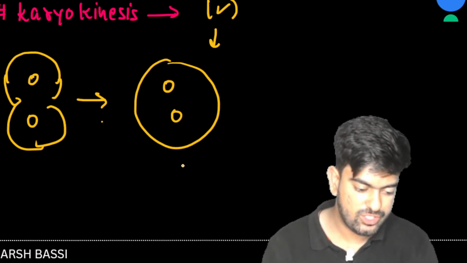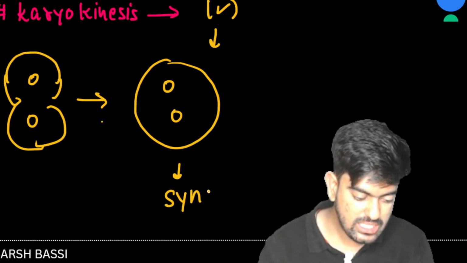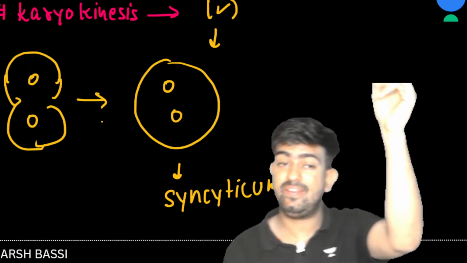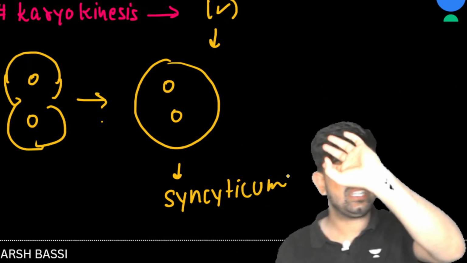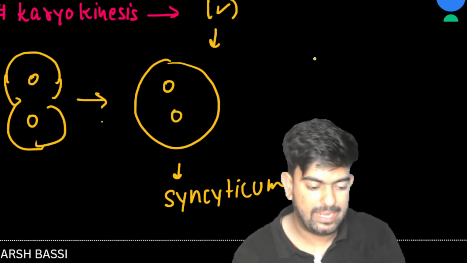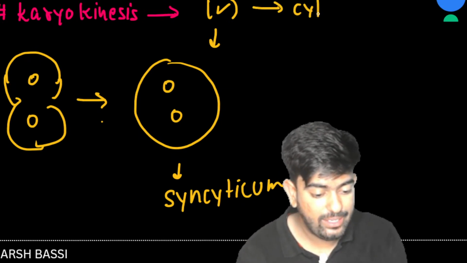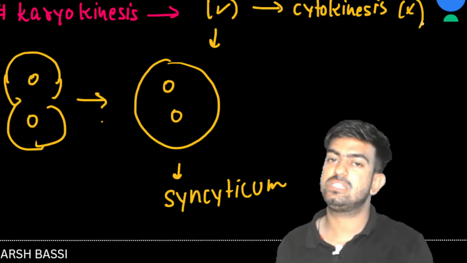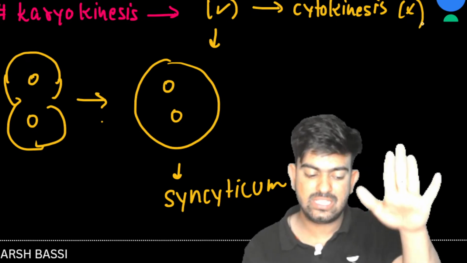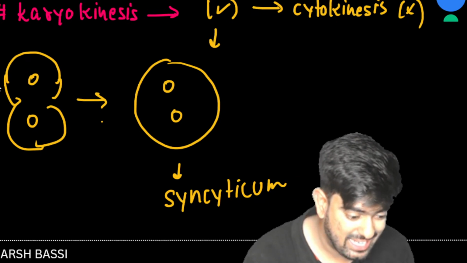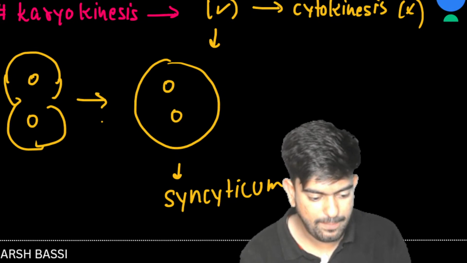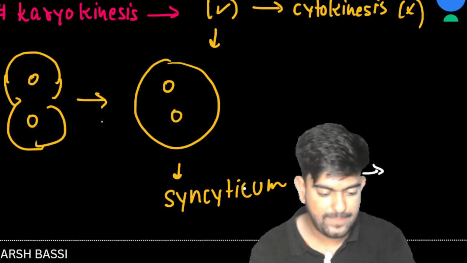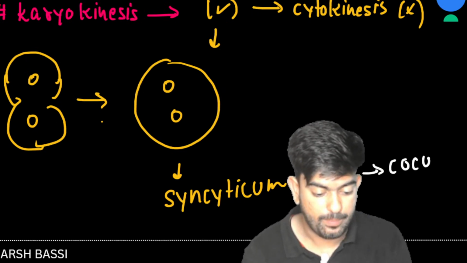Such a condition is known as syncytium. When cytokinesis doesn't happen after karyokinesis, this is the condition known as syncytium. Any example of this syncytium? Anyone? So the example is coconut endosperm.